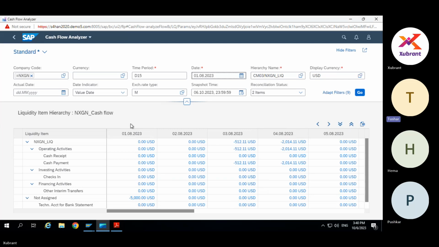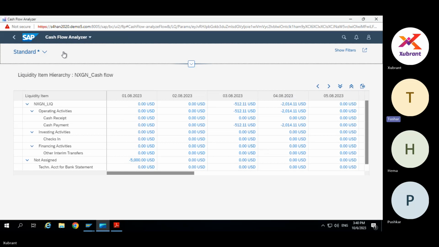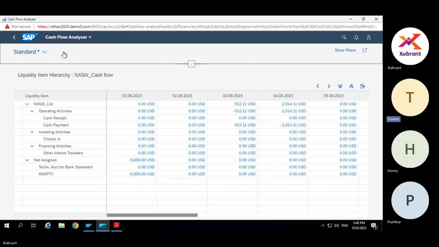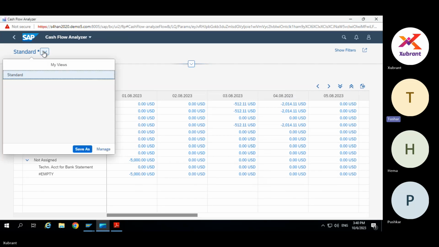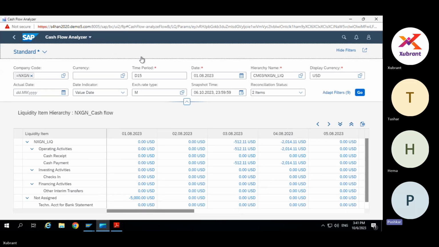Same way, just like in the GL master we assign the planning level, in the vendor and customer master we need to assign the planning group, and in the configuration, the planning level is assigned to the planning group. That is why I said master data, because for GL items it is the GL master, and for AP or AR it is the BP master, vendor master, or customer, whatever.